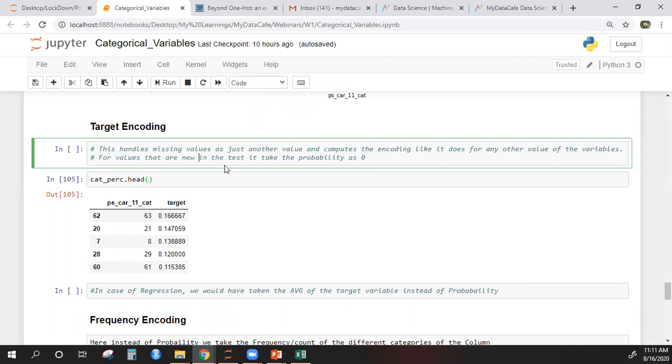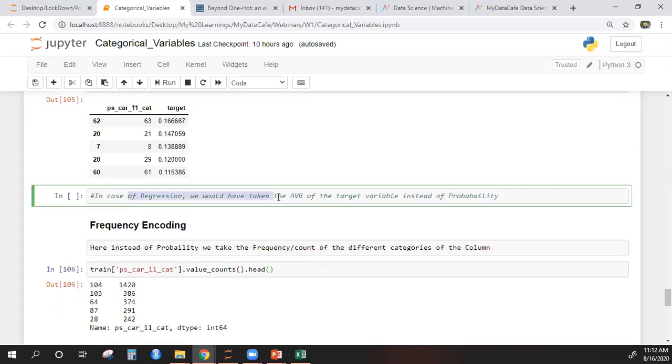So in that case, you will just take the probability as 0 because purple was not present in your train data. So you will always take the probability from the train data. Okay, guys, remember this. You take the probabilities from the train data, not from the test data. Otherwise there would be data leakage. You're looking at the target information in test while building your model, which is never allowed, which is cheating, right? We have discussed this in several of our videos. So we don't use the information from the test data. Whenever you see a new category in the test data which is not present in the train data, we take the probability as 0, as simple as that.